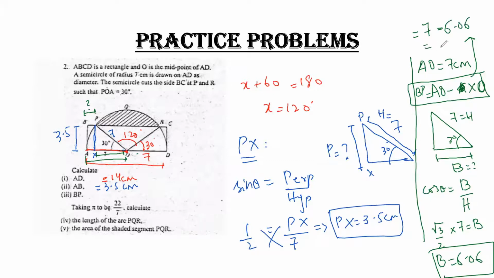I'll get my answer 0.94 centimeter. So my answer for BP is 0.94 centimeter. Clear? Did you understand all three parts?